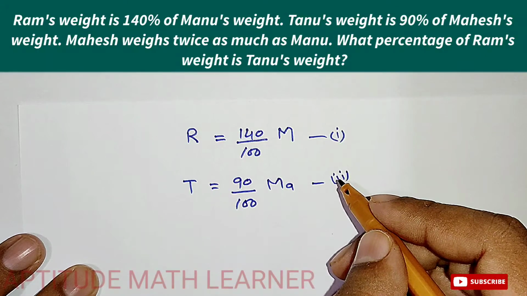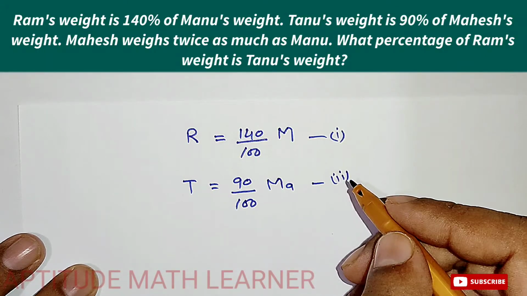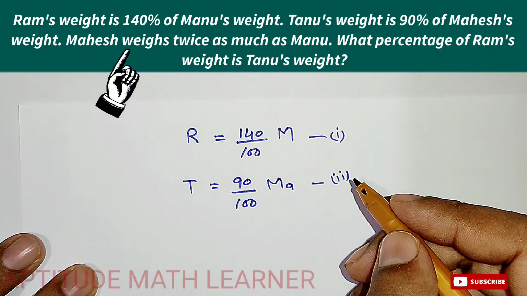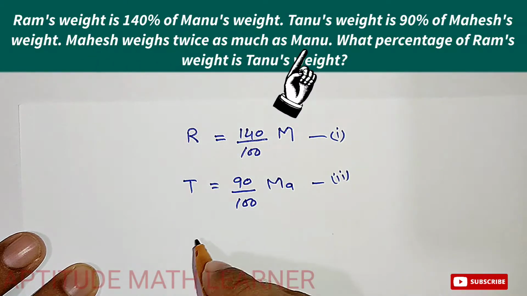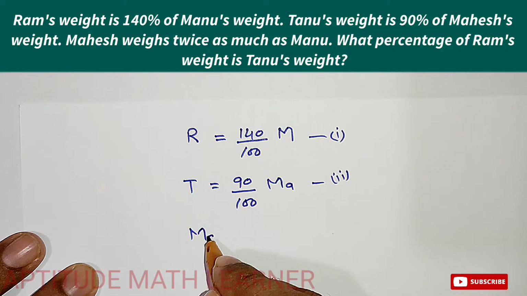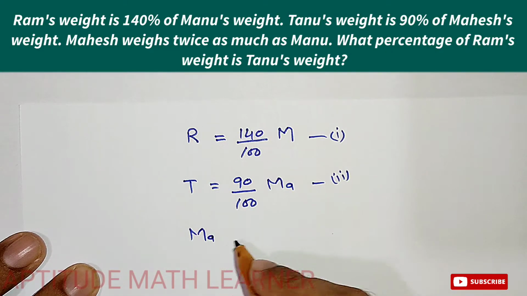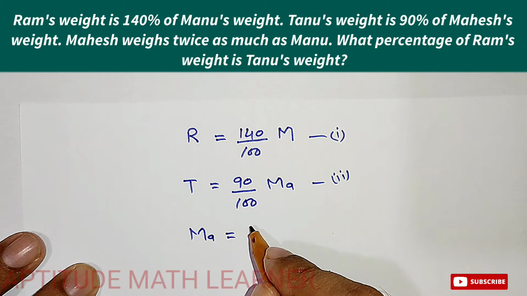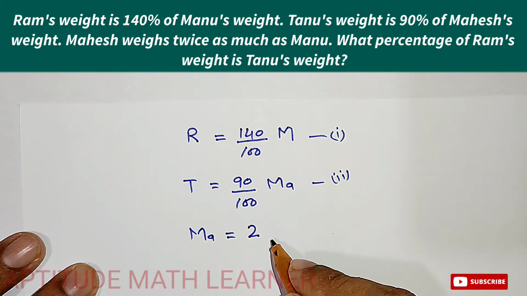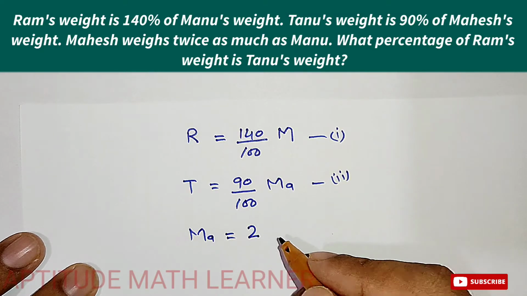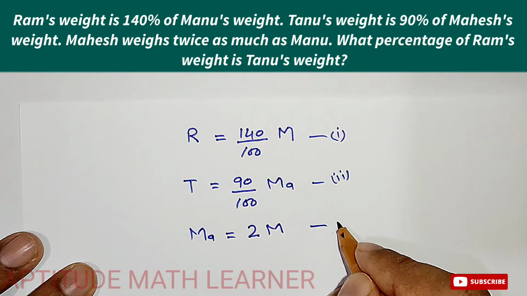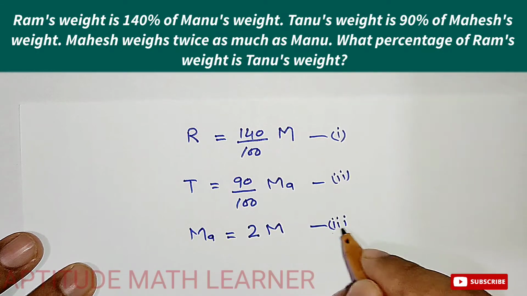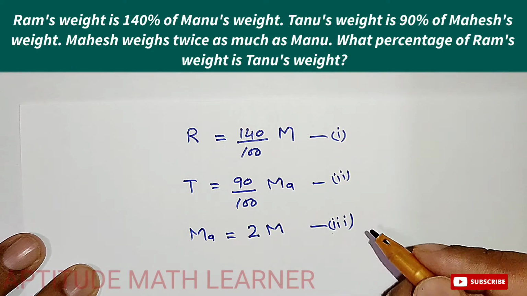And in the third part, it says that Mahesh's weight is twice as much as Manu's. So this says that MA, which I have taken for Mahesh, is equal to twice of Manu's weight, that is 2M. Let's suppose this is number three.